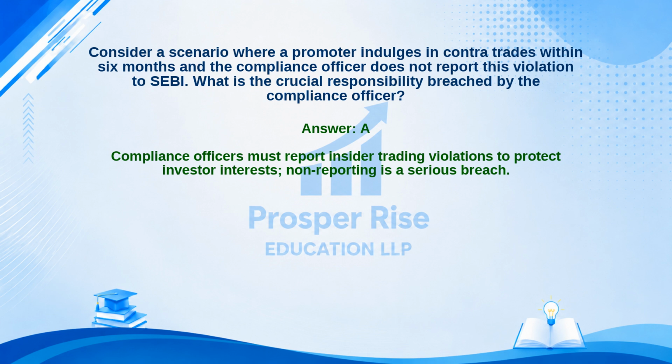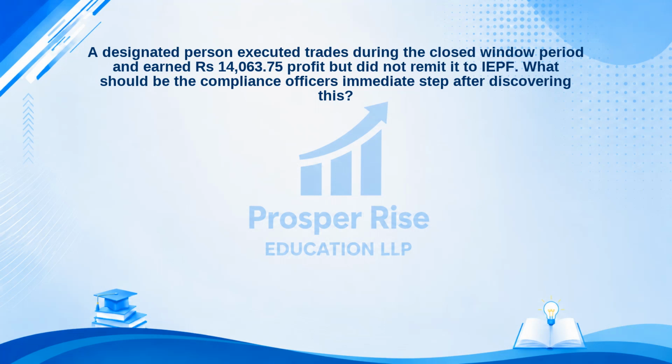Compliance officers must report insider trading violations to protect investor interests. Non-reporting is a serious breach. Let's tackle this exam question. A designated person executed trades during the closed window period and earned Rs 14,063.75 profit, but did not remit it to IEPF. What should be the compliance officer's immediate step after discovering this?